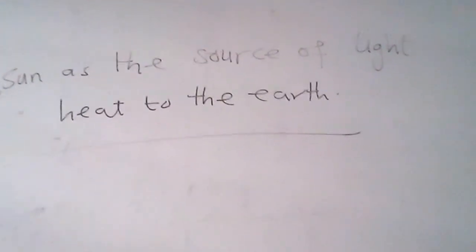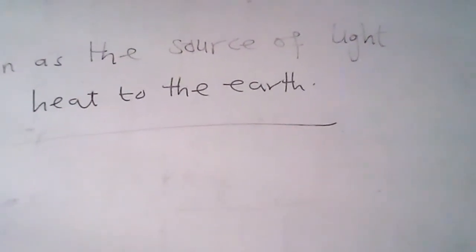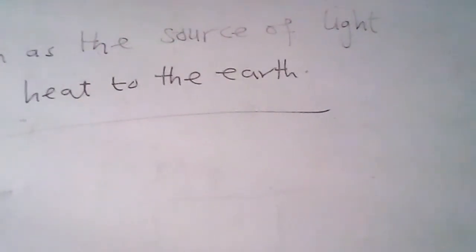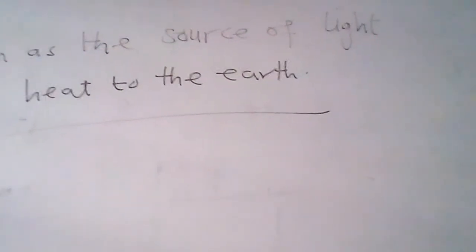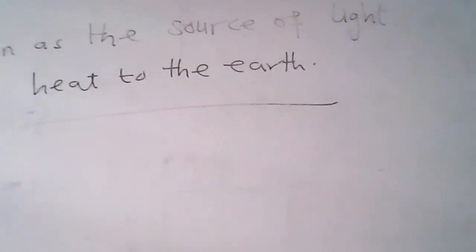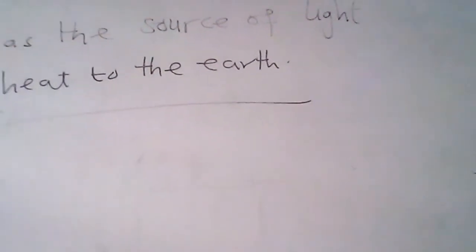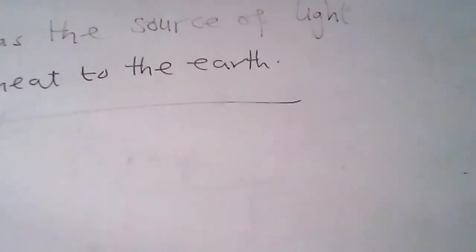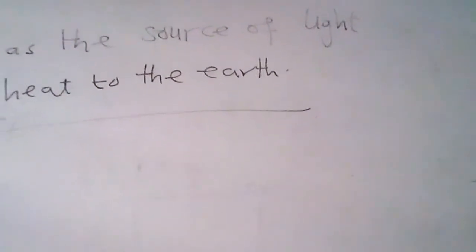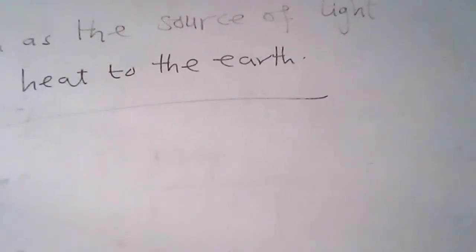Okay, so the next thing is we should describe the sun as the source of what? Light and heat to the earth. So can you tell me why the sun is the main source of energy and life on earth? Let me see your answer too under the comment section. So the main source of energy and life on earth is the sun. The sun is at the center of the planetary system. The planets do not produce light on their own, but they depend on the sun for light and heat.